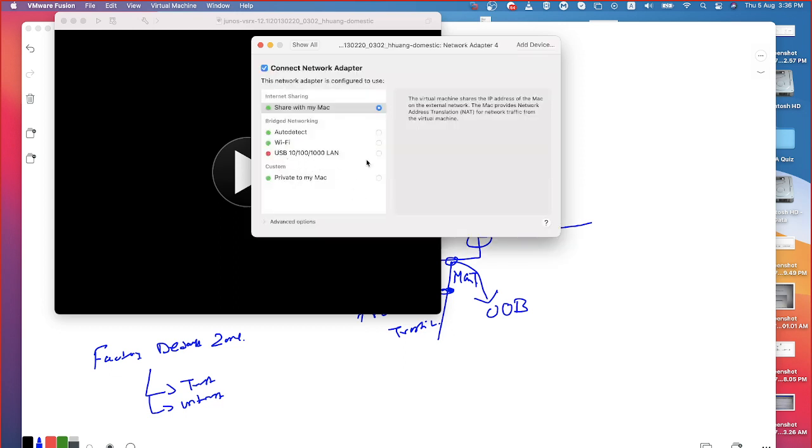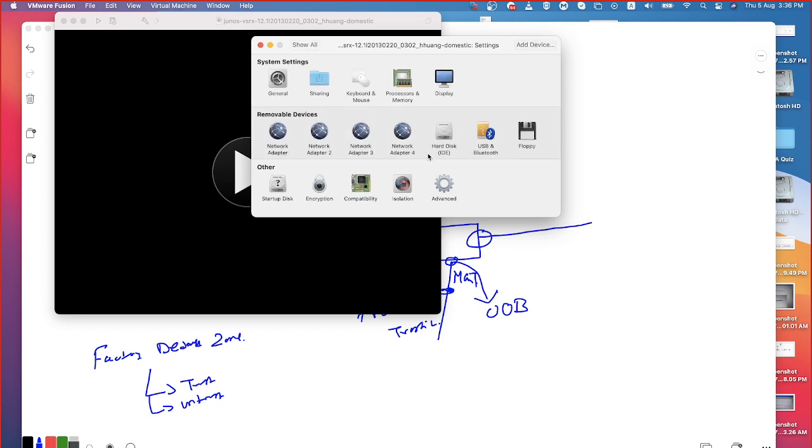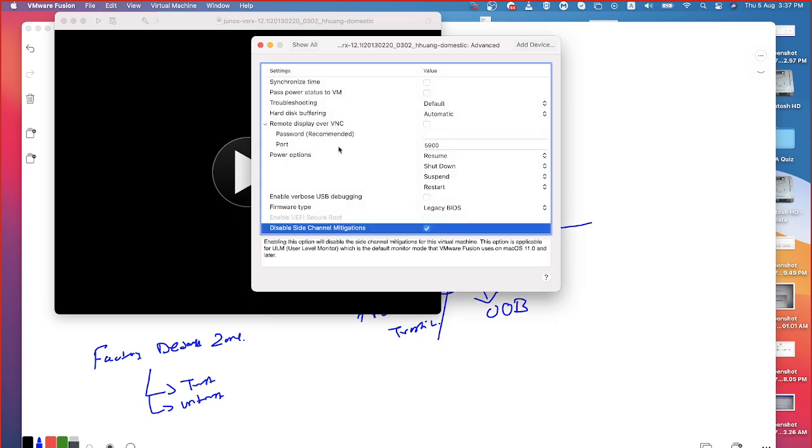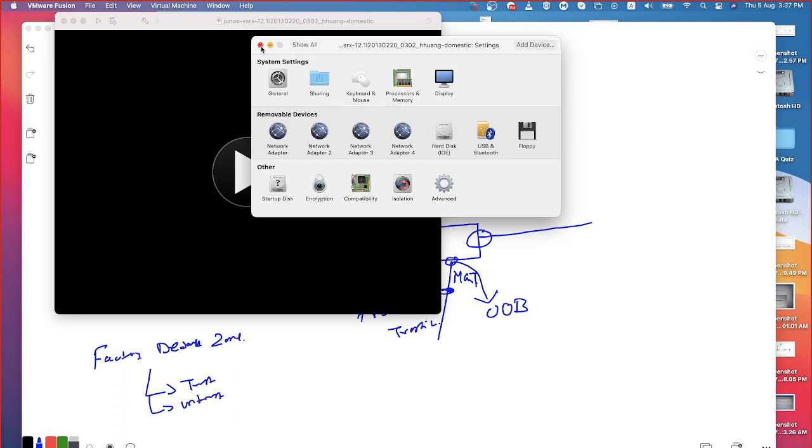So I have 4 adapters. Okay, so let me turn it on.